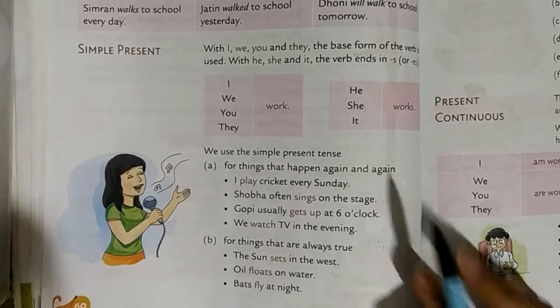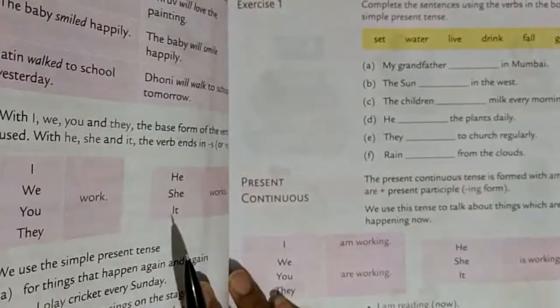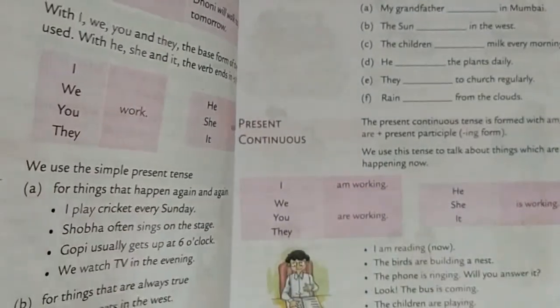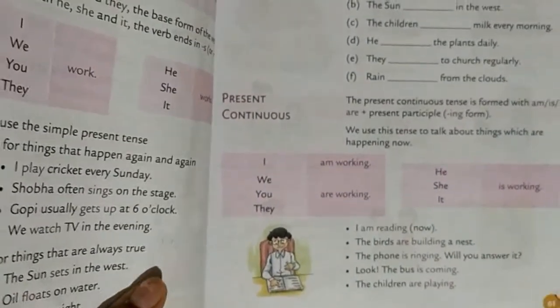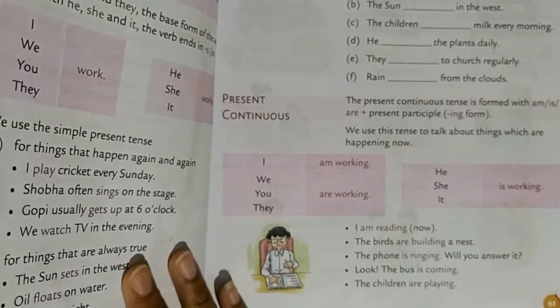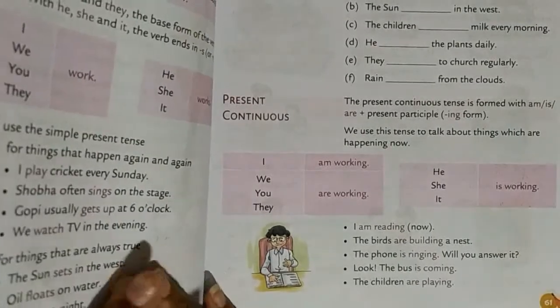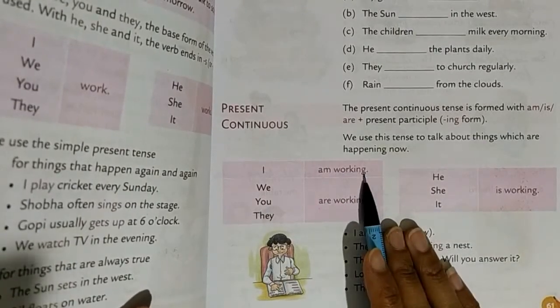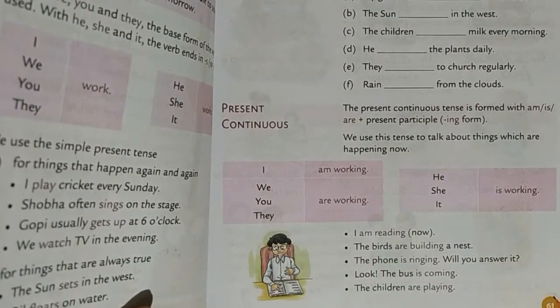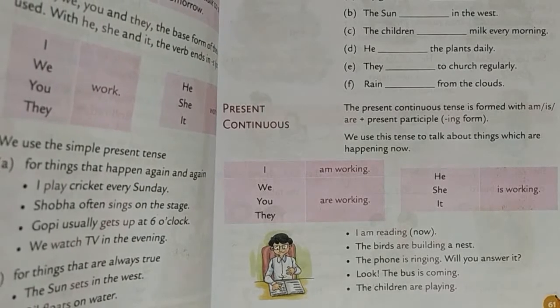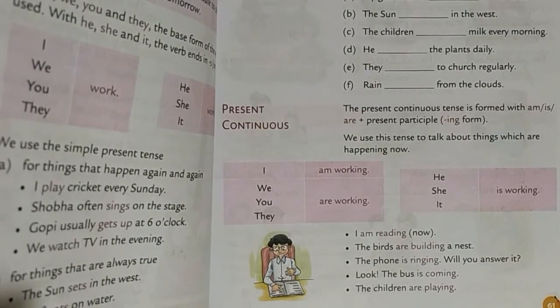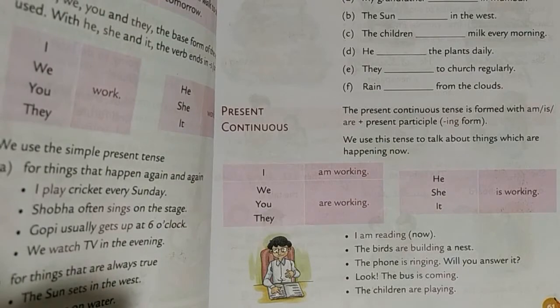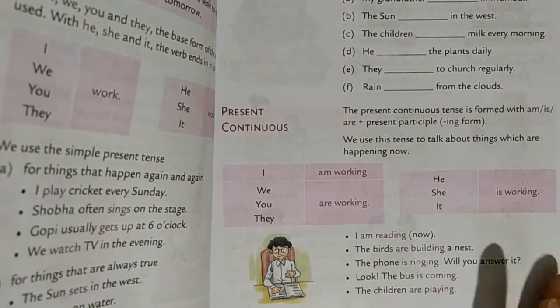Okay. The next one is present continuous. Something that is being done in continuation. Okay. You add ing here. I am working means yet it is going on, it hasn't stopped. So it is in present continuous tense. Okay, continue, you understand the word continue, no? So this is in continuous form.